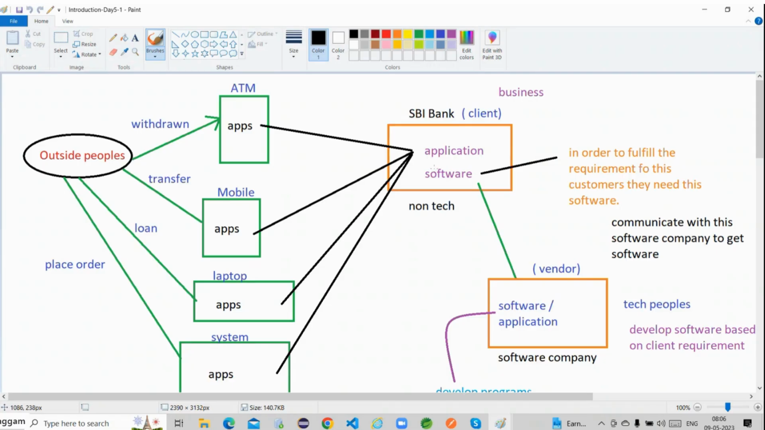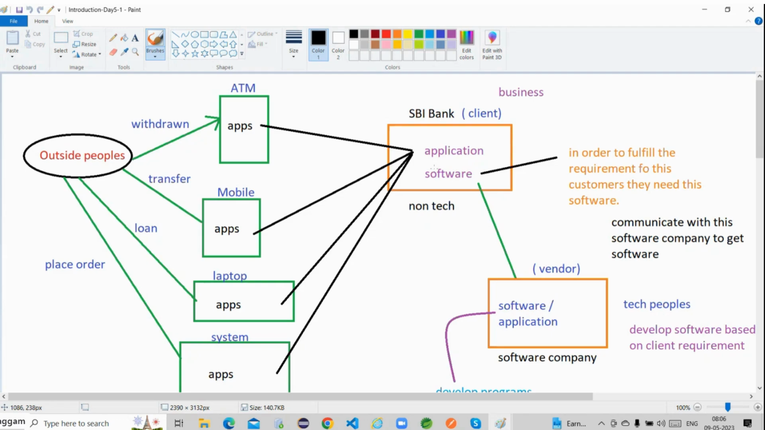They don't know how to develop this application. They don't bother about how the application's functionality works, like what exactly happens if I click this withdraw button. The SBI bank employees are not responsible for developing this software. This application was already developed by someone else, and they just utilize it in order to fulfill the customer's requirement.